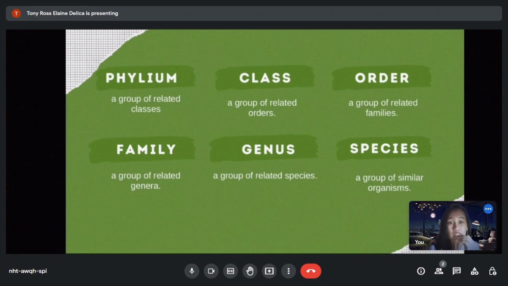Next is class, a group of related orders. The class was integrated into taxonomy or biology by the Linnaean system and was the most widespread taxa used up till now. However, the classes for plants proposed by Linnaeus are not used nowadays because plant classes were made based on their attributes rather than by their similarities. The classes for plants are not used much in botany. In animals, there are 108 classes, and the most common among these are Mammalia or mammals, Aves or birds, and Reptilia or reptiles.